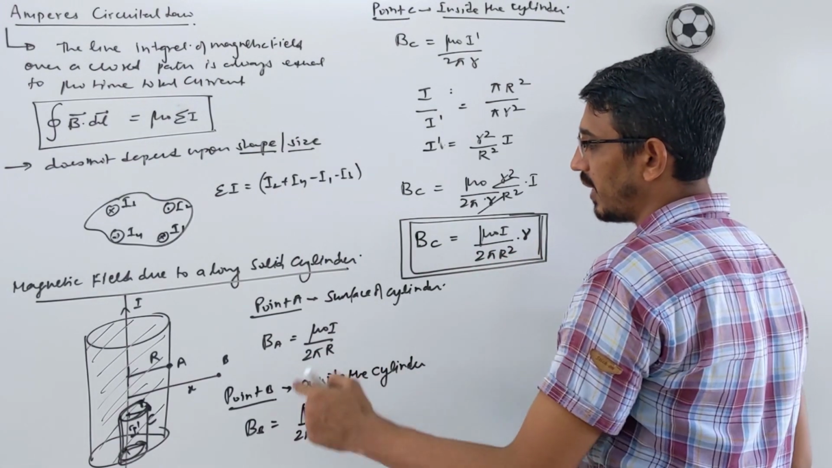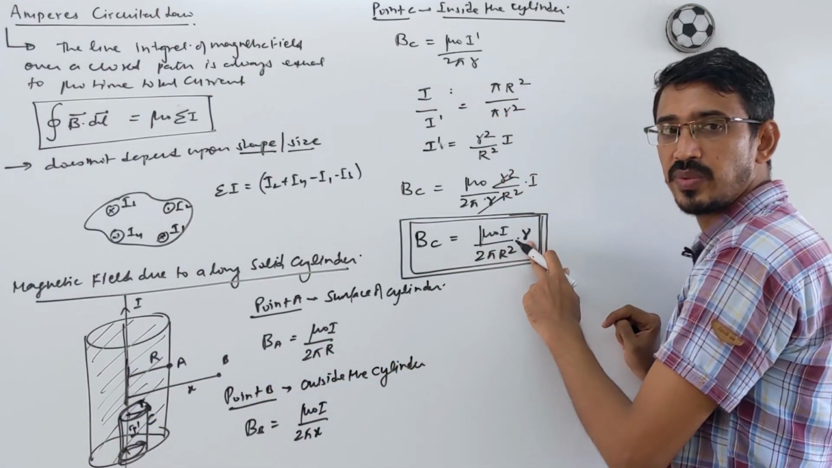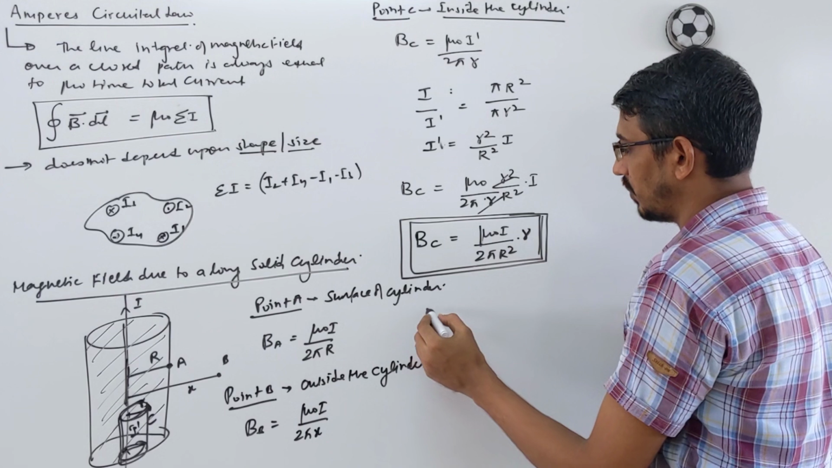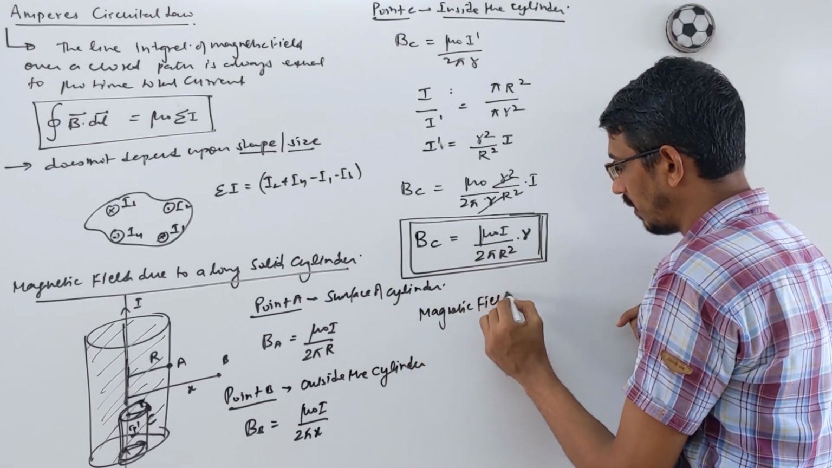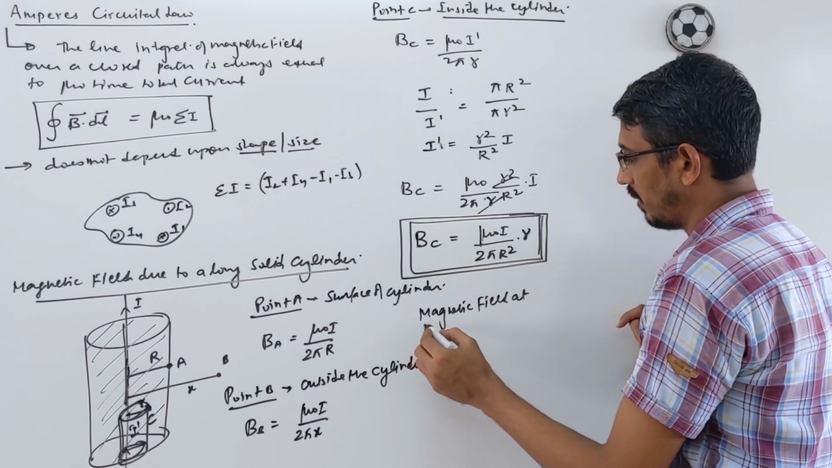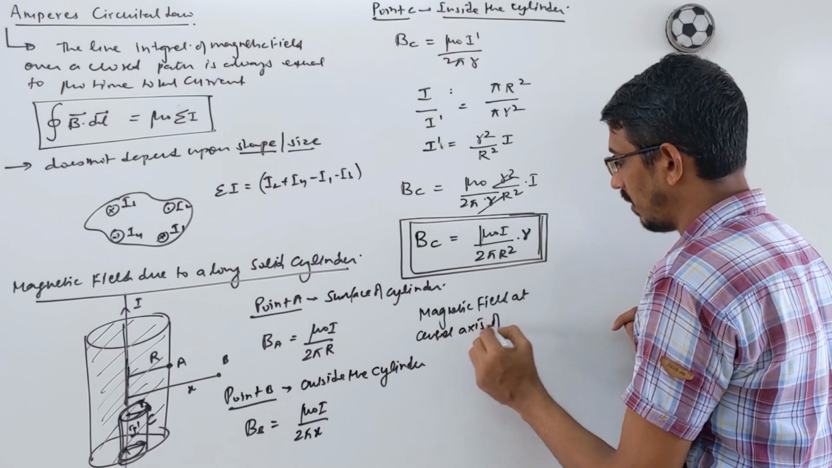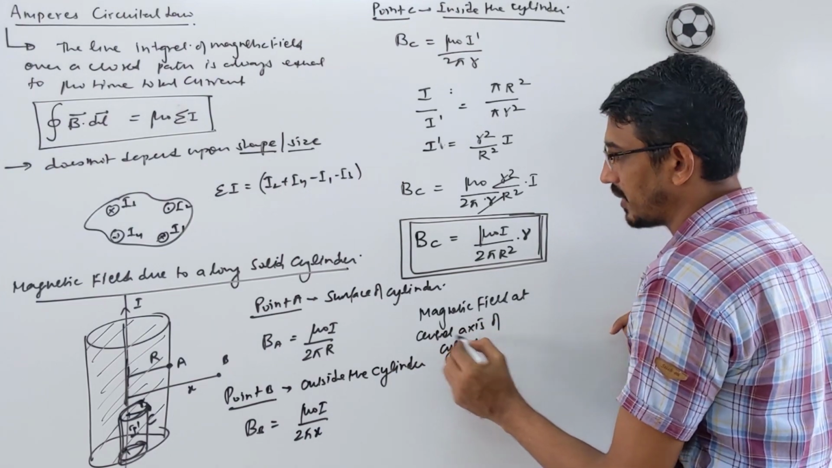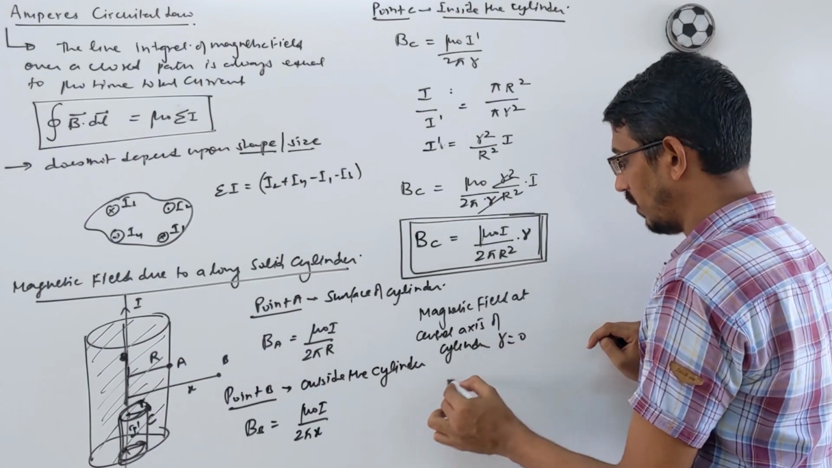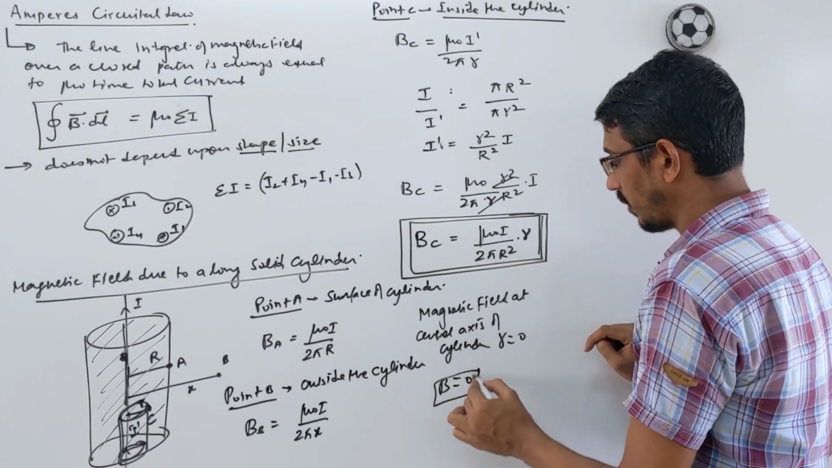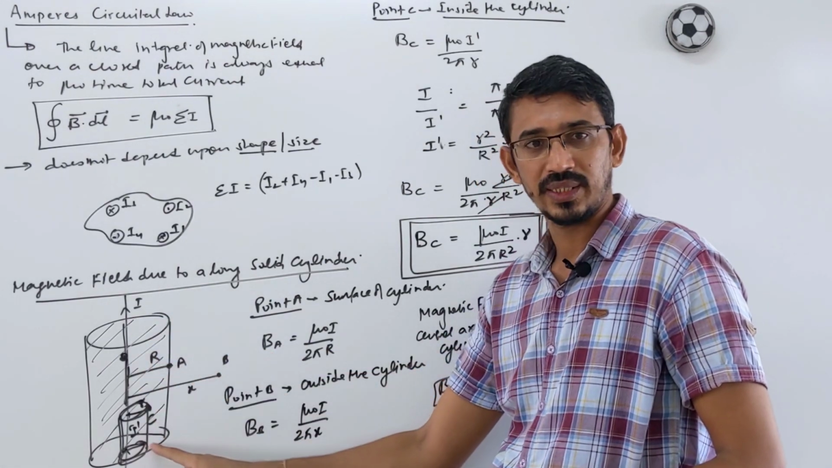Suppose I ask you what the magnetic field is at the center, about this line. Then the distance r becomes 0, correct? So suppose I ask for the magnetic field at the central axis of the cylinder. I'm asking what the magnetic field is on this line. Then in this formula r is 0, so the magnetic field also becomes 0. What's the meaning of this? The magnetic field is 0 at the central axis.